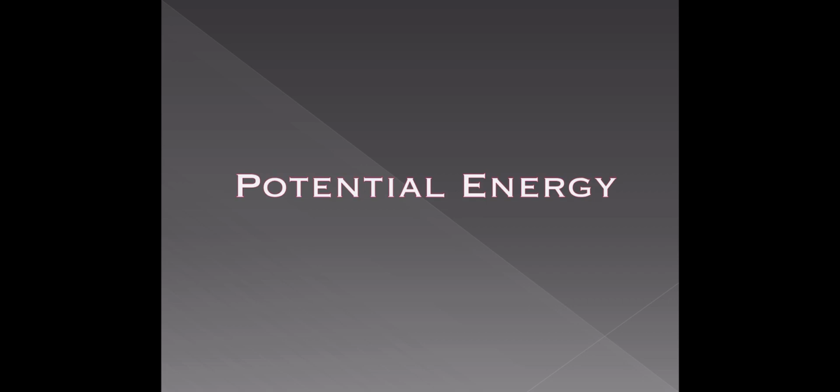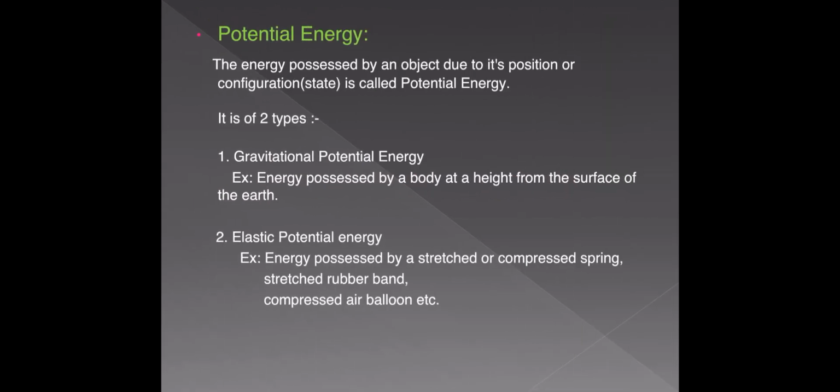In the first example, an object is lifted for some height from the surface of the earth. In that case, due to its change in position, the body gains some energy, potential energy. That type of potential energy is called gravitational potential energy. First one is gravitational potential energy. It is due to the gravitational force acting on the body.